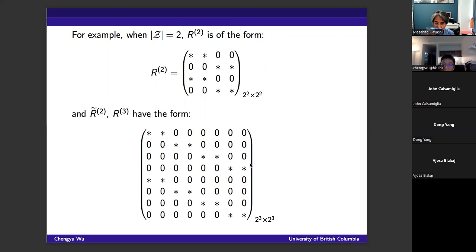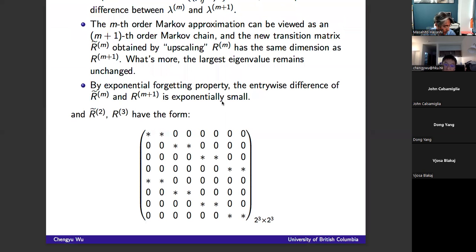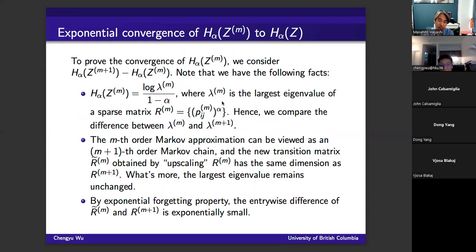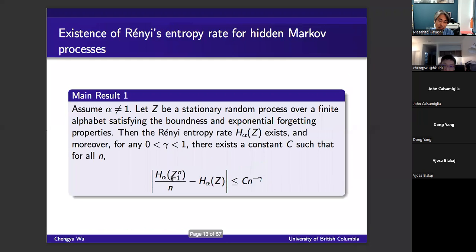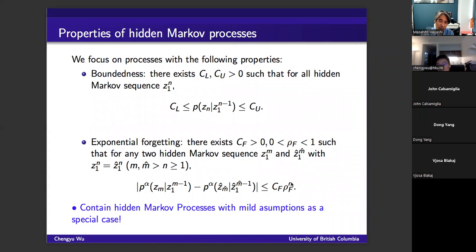Then you can compare the eigenvalues. The entries here are just the conditional probability with memory 2. Here is the conditional probability of memory 3. So the only difference between them is that their memory is of different lengths. But remember that we consider processes with the exponential forgetting property, in the sense that when the memories have different lengths but the first n bits are the same, then they are exponentially close.